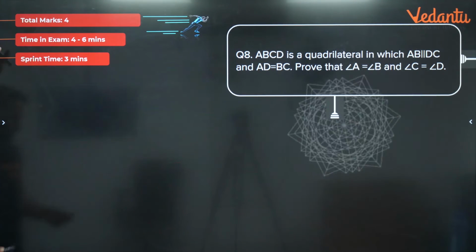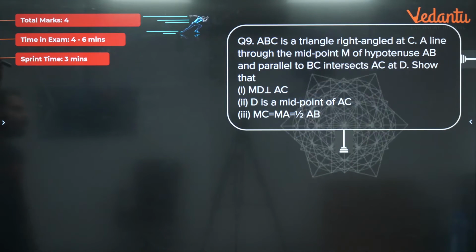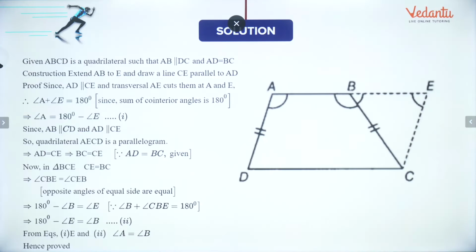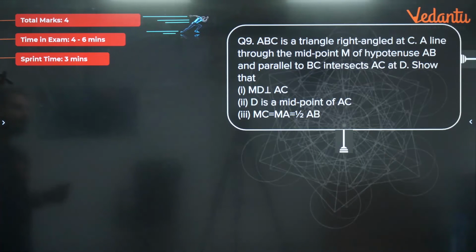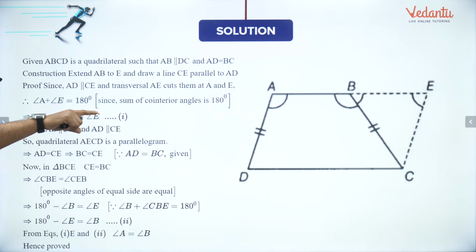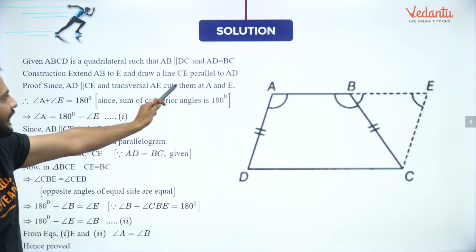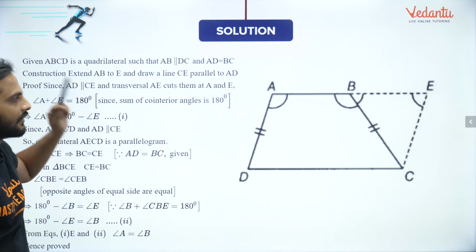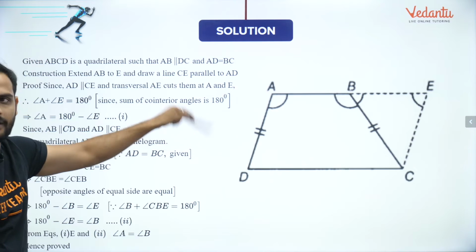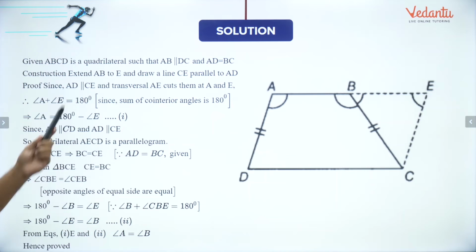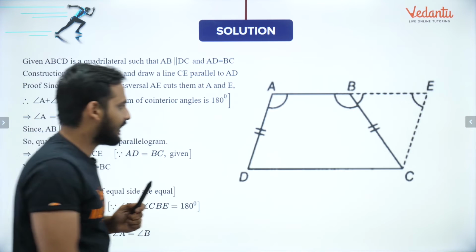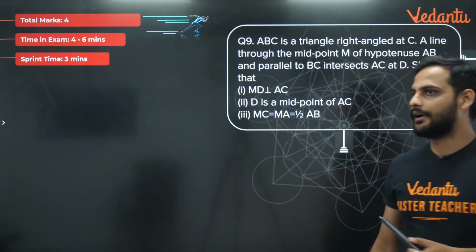Okay, chalo, let's move to the next question. This they have done using a different method. They have extended the line AB to E and drawn a line CE parallel to AD. So CE is parallel to AD, so they have made a parallelogram and then they have solved it further. So either you can go for this method also. Stop the video and you can look at the solution one more time, and the previous solution also which I have done. Whatever you feel is easy, you can do that.